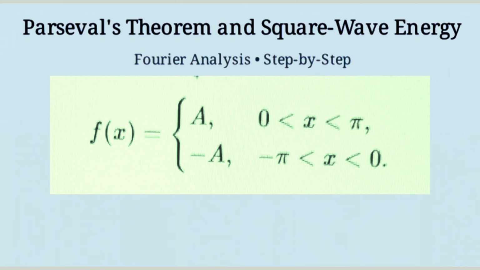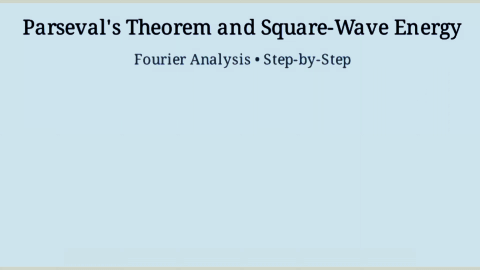We will solve a classic Fourier analysis problem using Parseval's theorem. We will compute the Fourier series of a square wave, prove a famous sum of reciprocal odd squares, and then find how much power is in the first few harmonics.